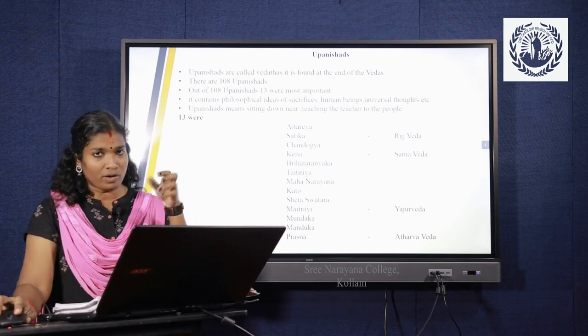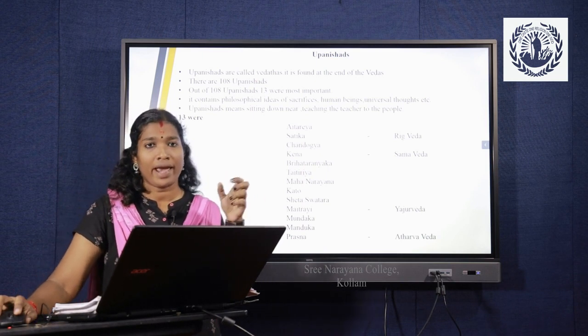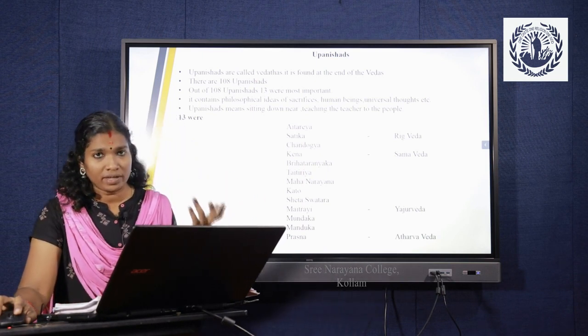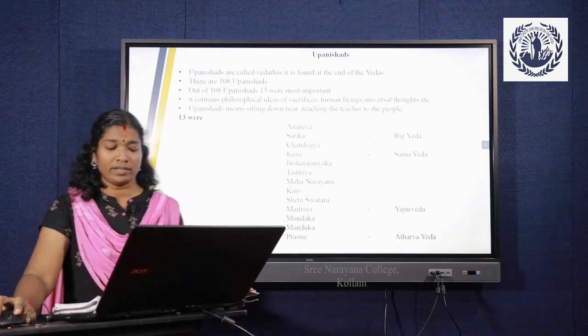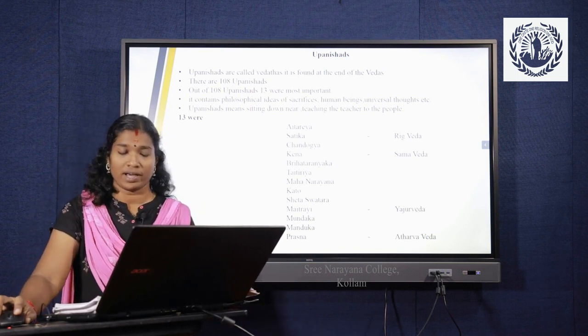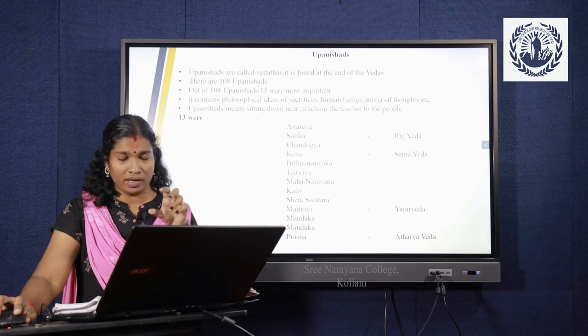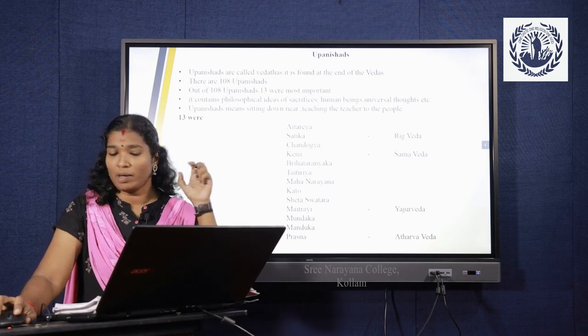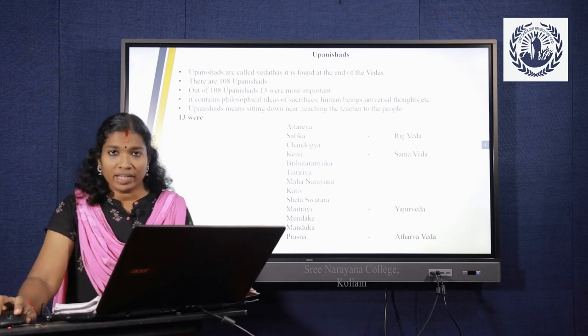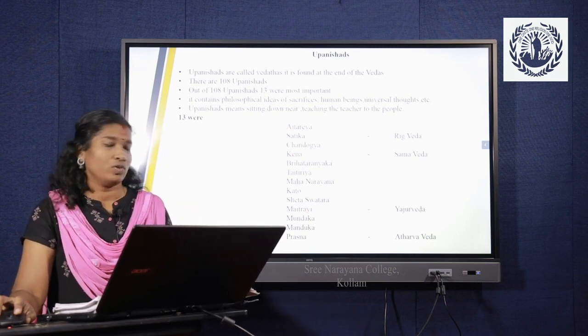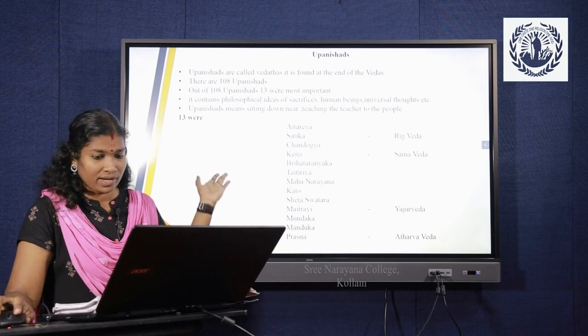Among the 108 Upanishads, the 13 were most important. Among them, Chandogya and Brihadaranyaka Upanishads are oldest. And we know the quote Satyameva Jayate was taken from the Mundaka Upanishad. There are 13 Upanishads belonging to the 4 Vedas. Those are on the screen.